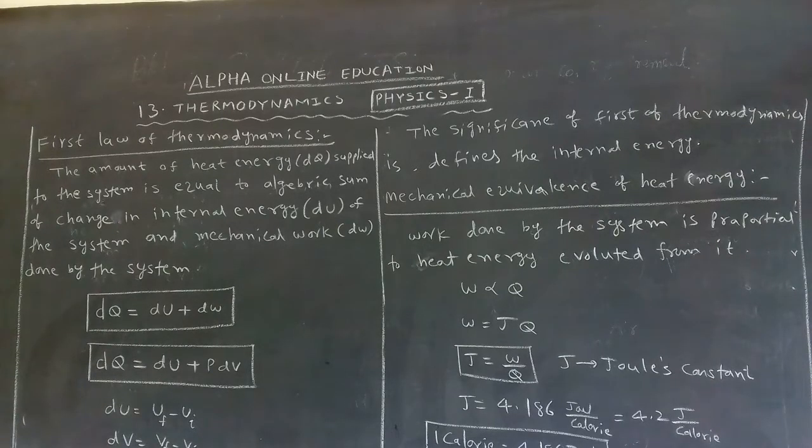Now what is the significance of the first law of thermodynamics? The significance of the first law of thermodynamics is that it defines the internal energy and the mechanical equivalence of the heat. In that one, work done by the system is proportional to heat energy evaluated from it. W is proportional to Q. If you remove the proportionality, we will get one constant. That constant is called Joule's constant. Its value is 4.186 Joule per calorie, or as a shortcut we can write 4.2 Joule per calorie. So 1 calorie is how much? 4.186 Joule.